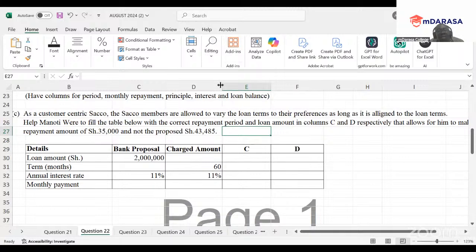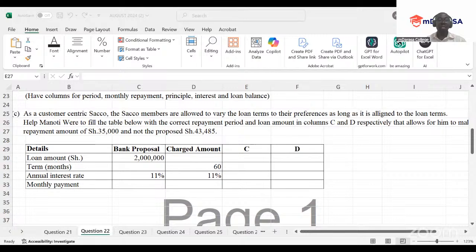So, my good ones, when you're given such a question, the most important asset would be how good you are with the Excel functions. Remember, it is financial management, but you won't be required to go back and use the normal manual accounting formulas that we normally have.